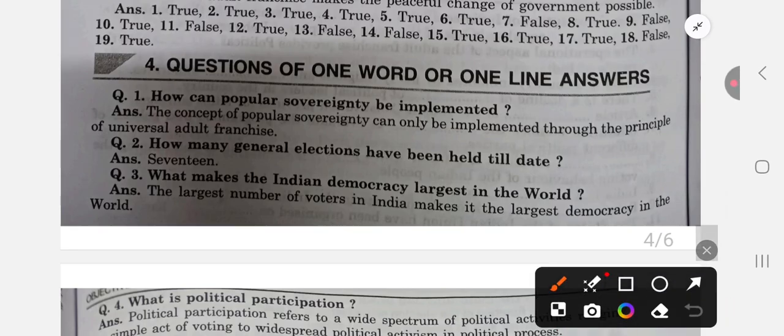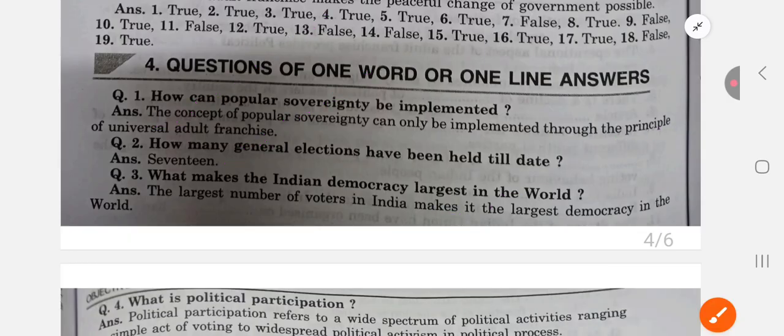How can popular sovereignty be implemented? It can be implemented through adult franchise. How many general elections have been held till date? 17 or 18. What makes the Indian democracy largest in the world? The largest number of voters in India makes it the largest democracy.